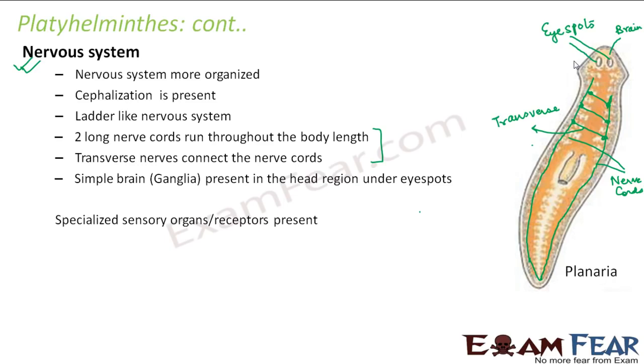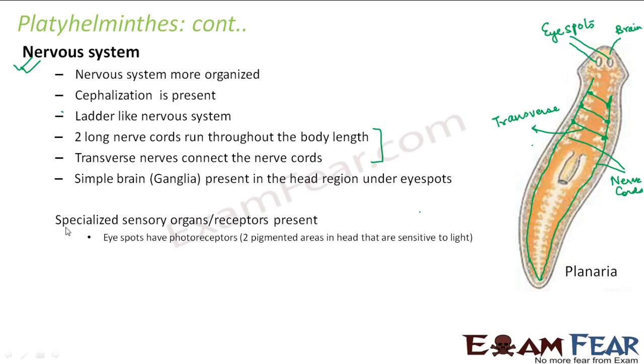Talking about the sensory organs, they also have specialized sensory organs present. What do you understand by sensory organs? Something which senses what is happening outside. Maybe vision, hearing, smell, taste. These are all the external senses. So those organs which can sense all these things are the sensory organs, or they are often known as receptors. So the sensory organs which platyhelminths have are eye spots.